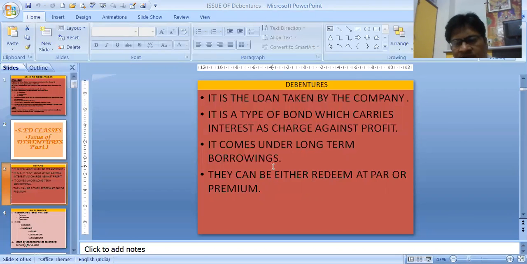The debentures can be redeemed at par. If nothing is mentioned, it is always at par. Otherwise, it can be redeemed at premium. Premium is more than the par value, more than the nominal value.